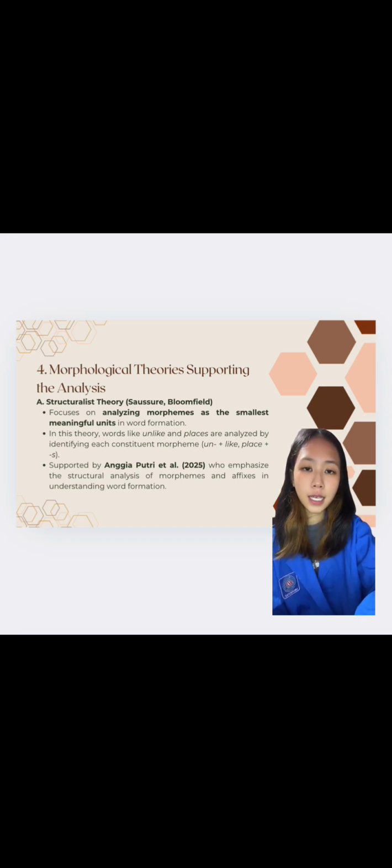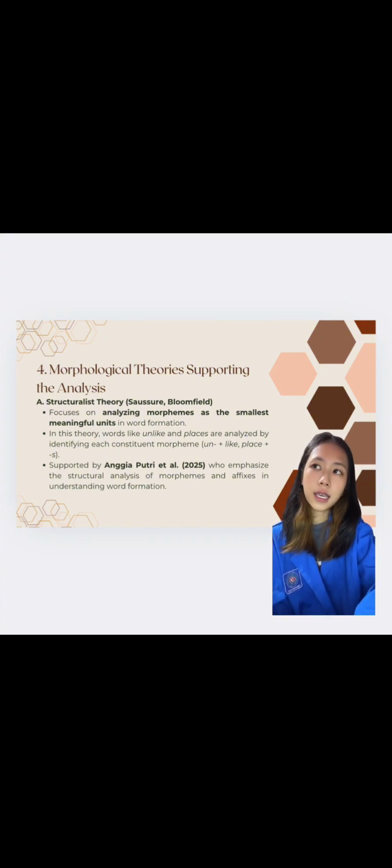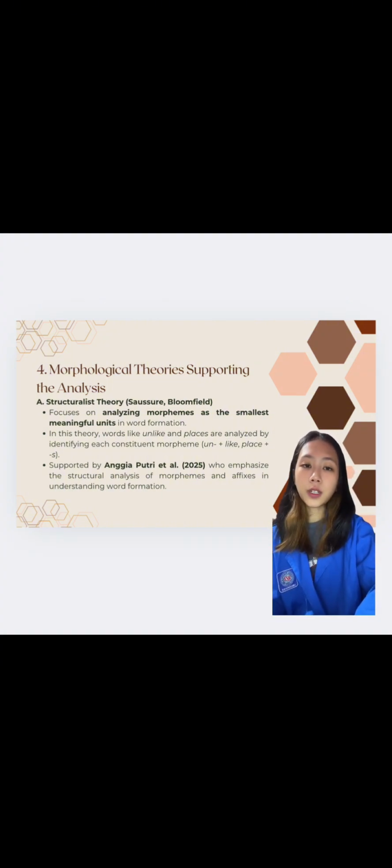The second, in this theory, words like unlike and places are analyzed by identifying each constituent morpheme, or un plus like, s. Number 3, supported by Indah Putri et al. 2025, who emphasize the structural analysis of morphemes and affixes in understanding word formation.